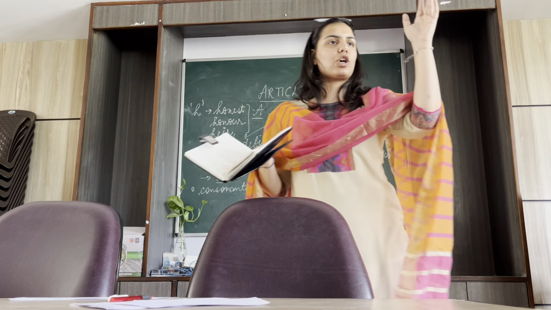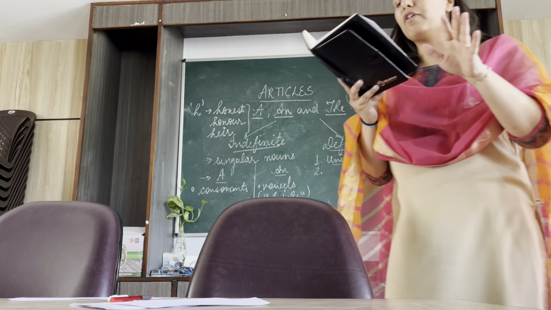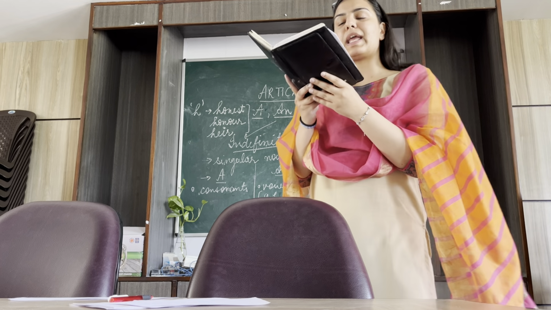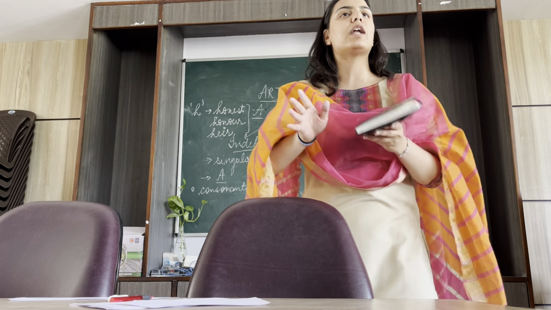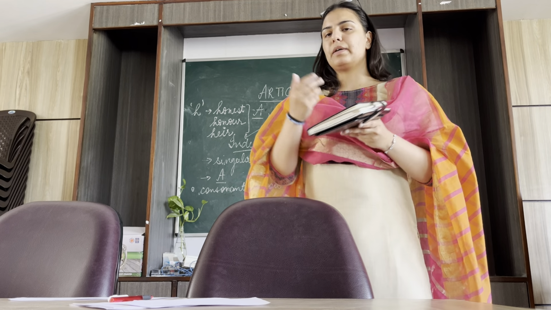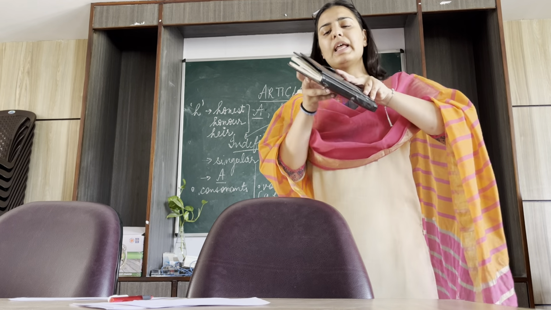Next, honesty is the best policy. No "an honesty" or something. Abstract usage in front of general sense sentences. Next is before the names of meals. You don't need to say the breakfast is ready, the lunch is ready, the dinner. Dinner is ready, lunch is set on the table, all that. Understood? Next is